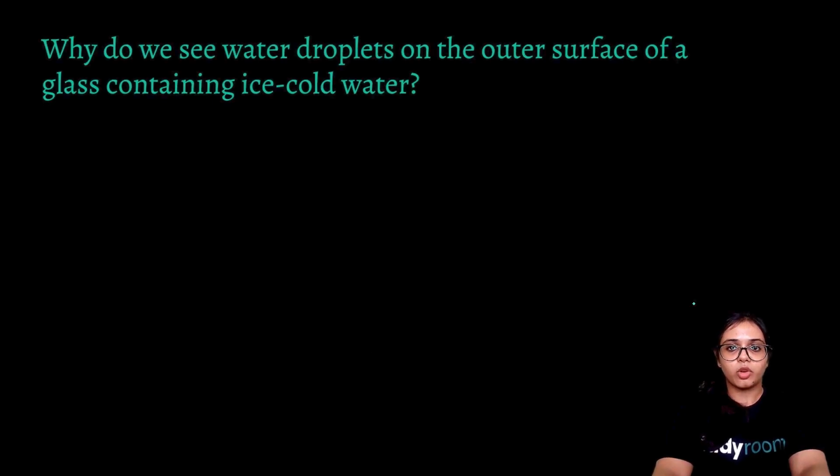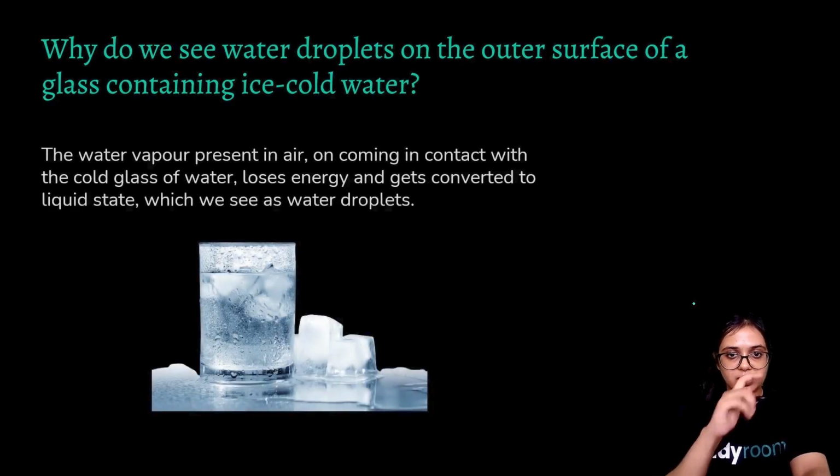Why do we see water droplets on the outer surface of a glass containing ice cold water? Now, the water vapor present in the air, on coming in contact with the cold glass of water, loses energy and gets converted to liquid state, which you see as water droplets. It's a very common thing to observe.